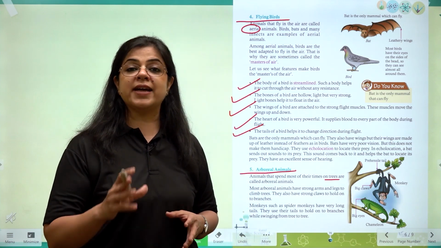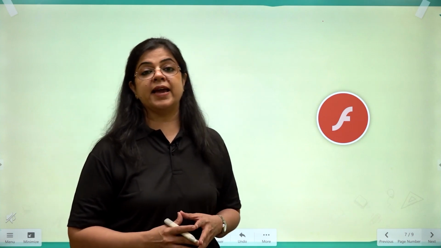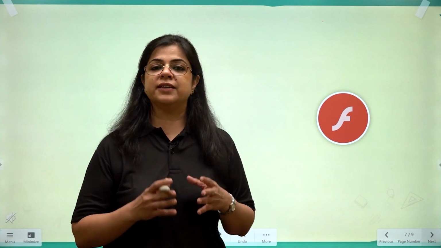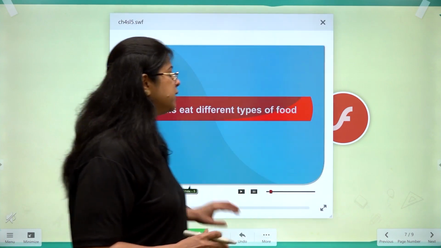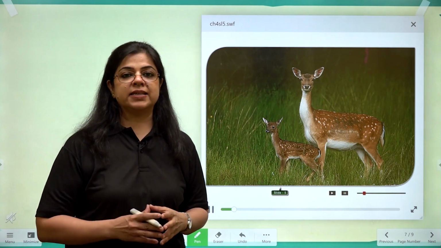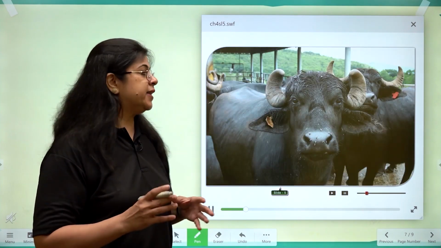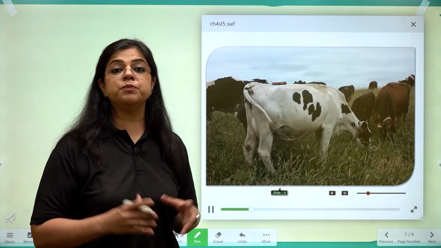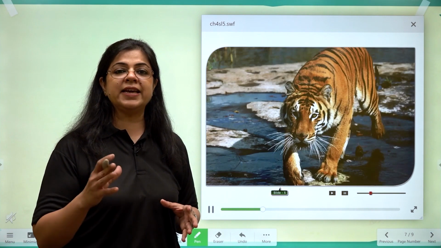Coming next to the adaptations for food. हम बचपन से पढ़ते आए हैं the different kinds of food that different animals need. Let us understand how. So there are animals that eat only grass, like deer. These are herbivore animals. They have very, very well developed jaws for grinding the plant material that they eat.